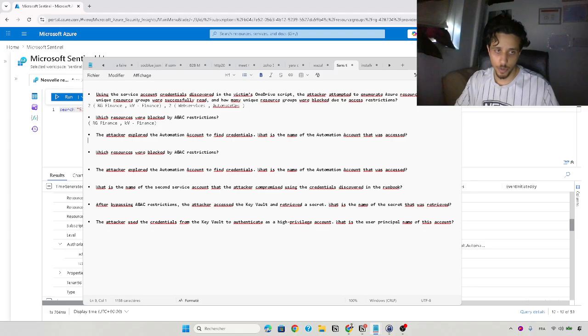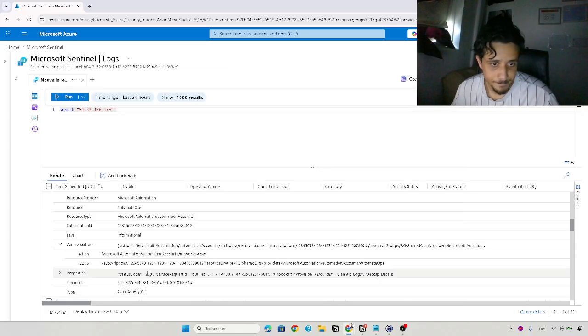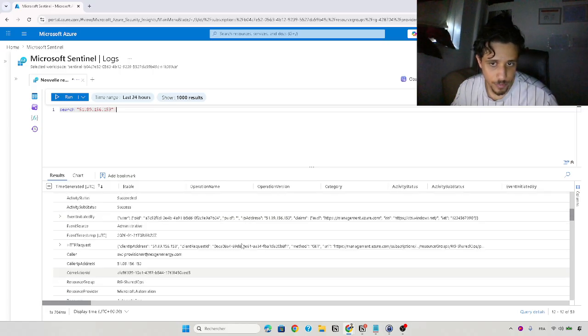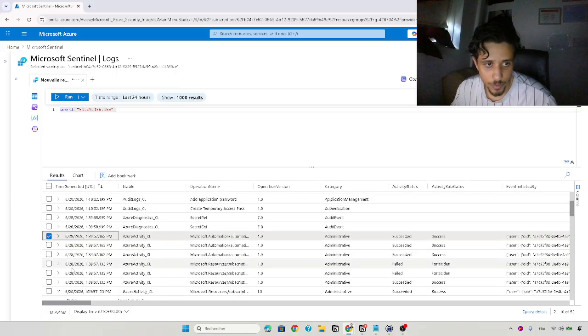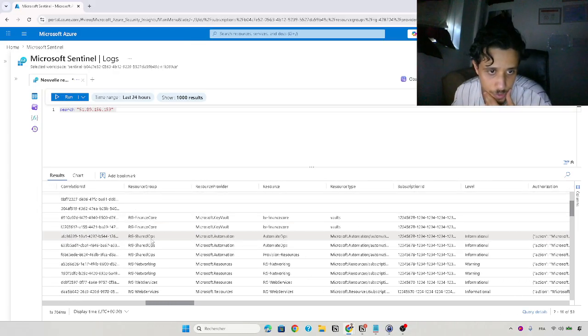I'm gonna show you this. He accessed this automation account. Under administration, we see success in this resource group, the resource group shared OPS.